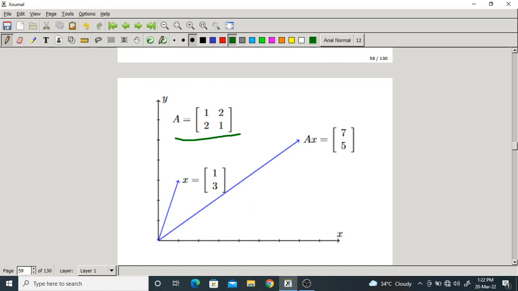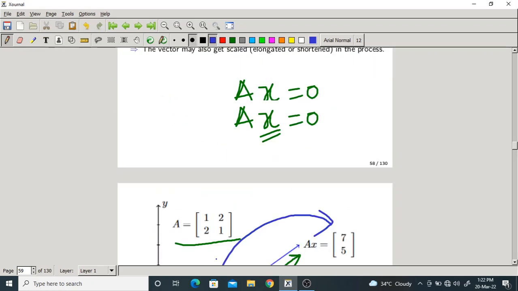So this was the original vector. After hitting with the matrix A, it has become like this. Okay. So the vector will be transformed from this to this. So in this transformation, it may change its path or direction, or it may change the magnitude. Magnitude can be increased or decreased.